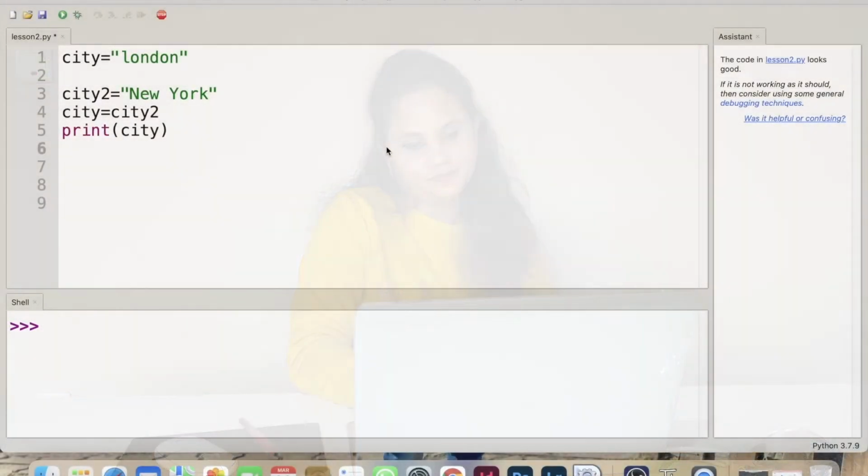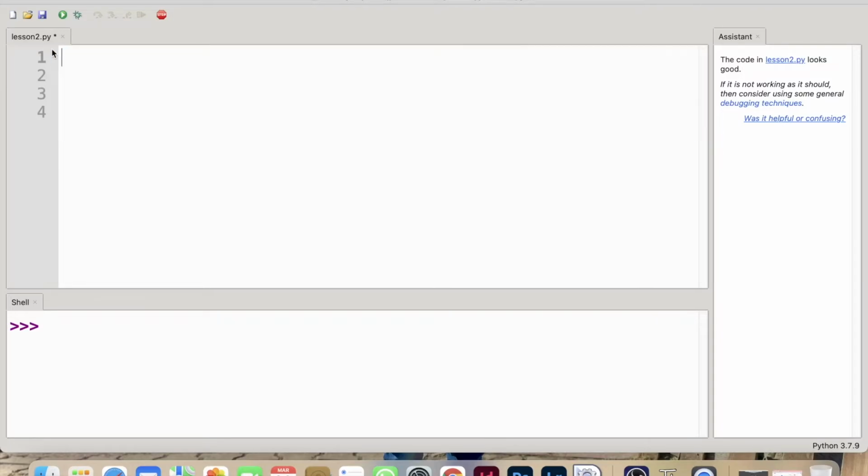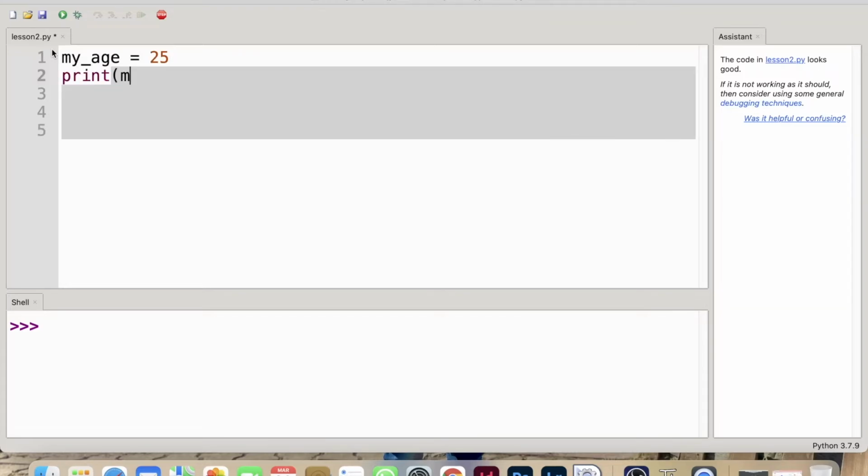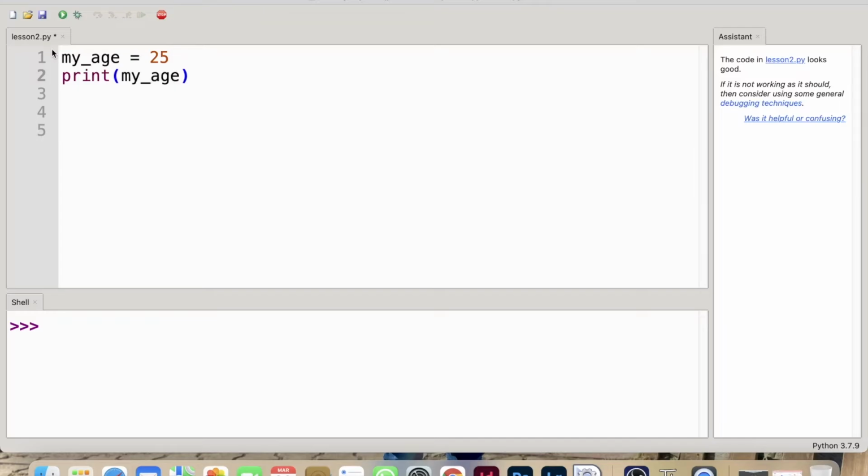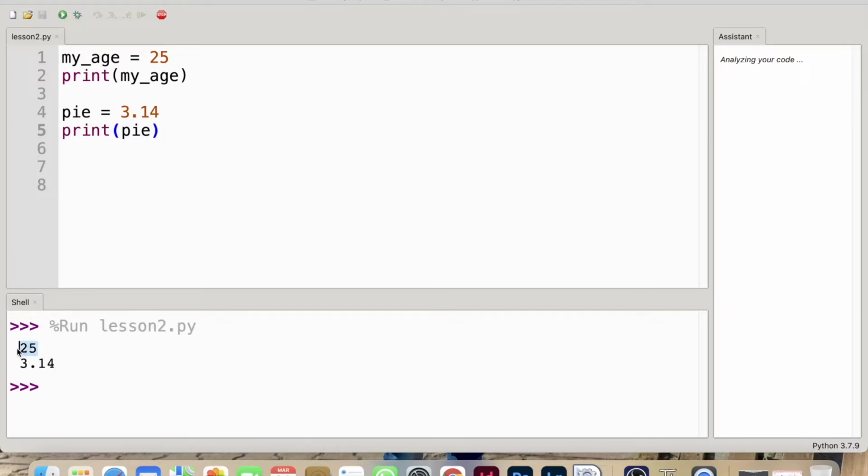We can also assign numeric data to variables in a similar way to how we assign strings. Let's take a look at it. I'll remove this code and write my_age equals 25. Then I'll write print my_age. Now let me create another variable called pi. Pi equals 3.14, and let me print pi. This time when I press run, it will print 25 and 3.14 on the screen.